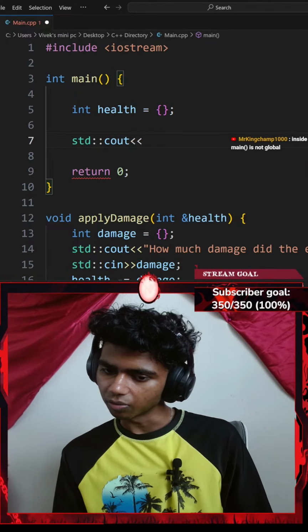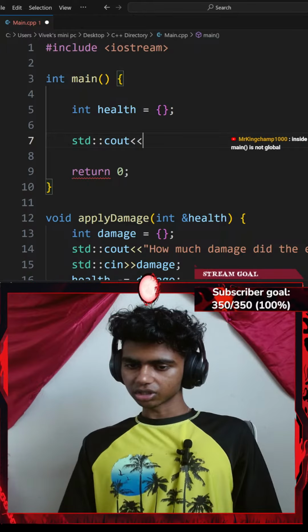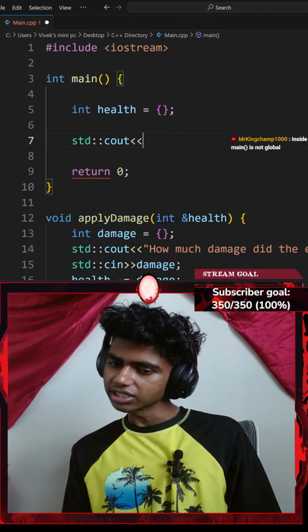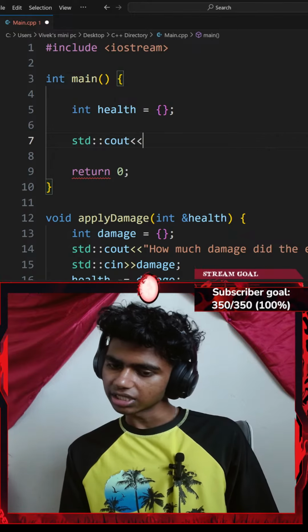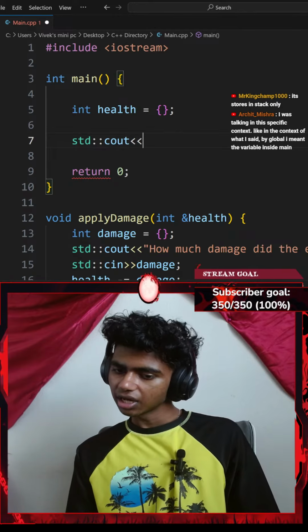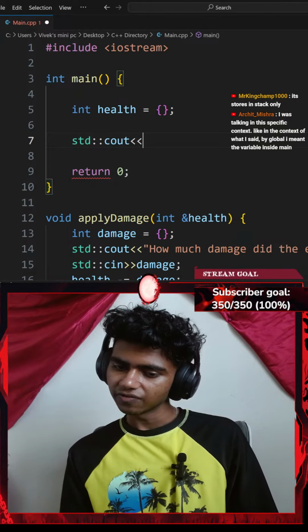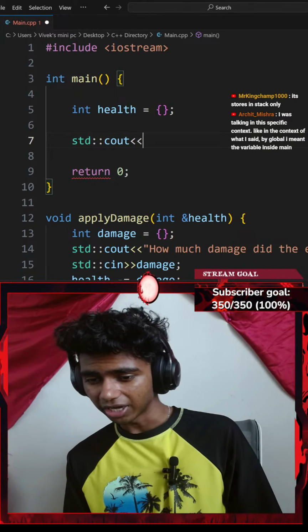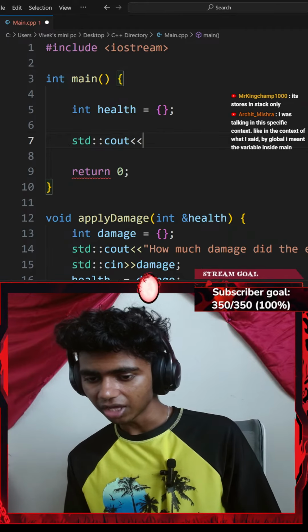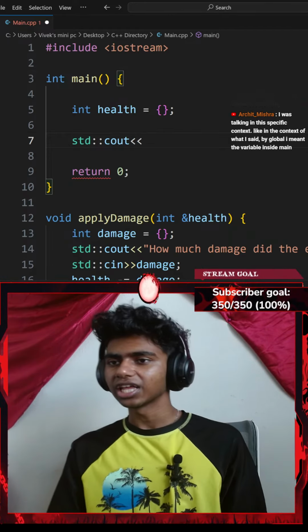Inside main is not global. Oh, global variables are the variables which are inside the main function. It stores in stack only. Oh, I see. I was talking in a specific context. In the context of what I said by global, I meant the variable inside main. Oh, I see. Okay, that actually makes sense.